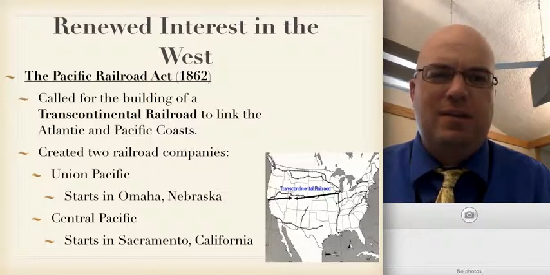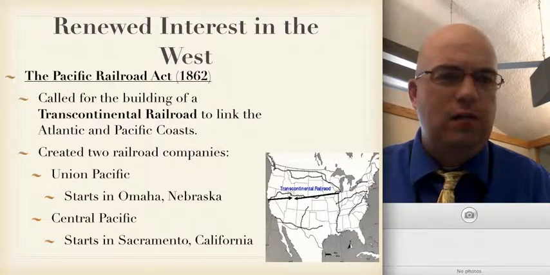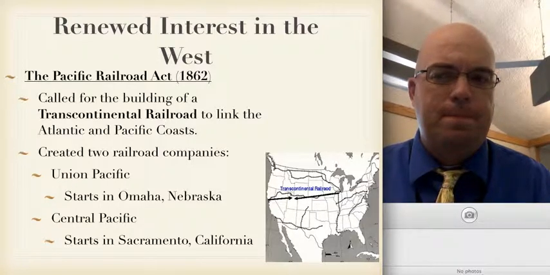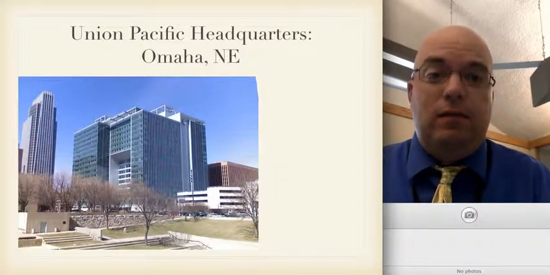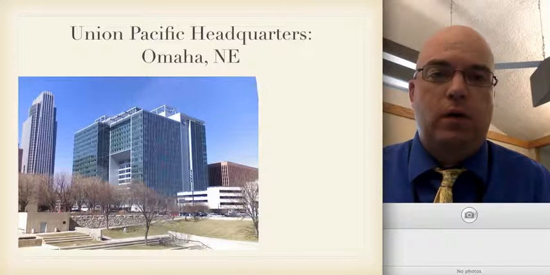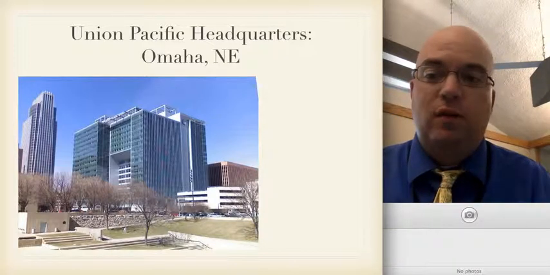Now, if you think about the names of those two companies, one of those names should sound slightly familiar to you. If you said Union Pacific, you're exactly correct. Today, the Union Pacific headquarters are located here in Omaha, so it played a pretty large, pivotal role in the development of the history of our city, Omaha, Nebraska.